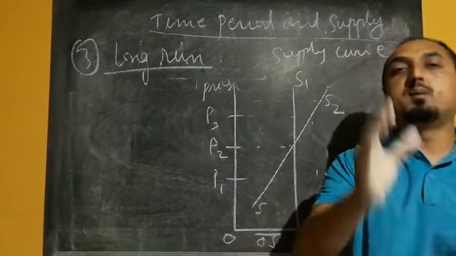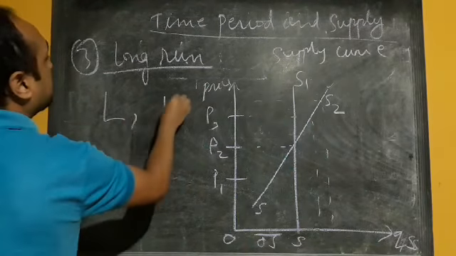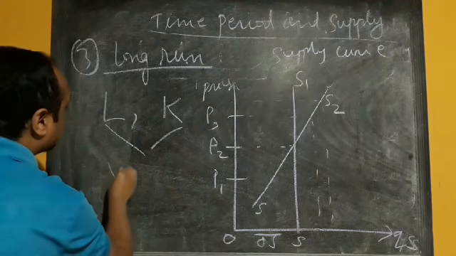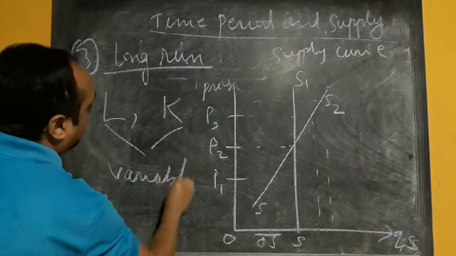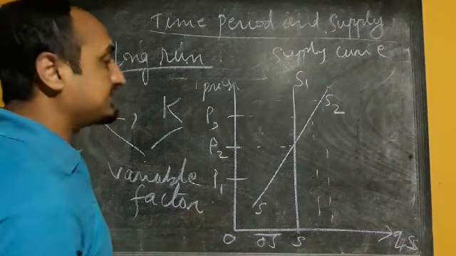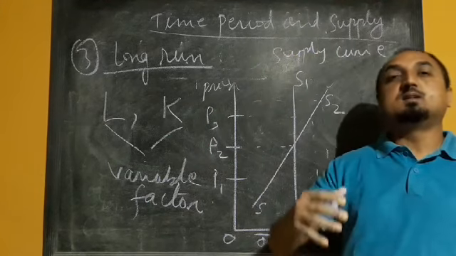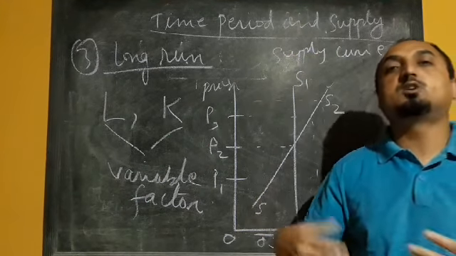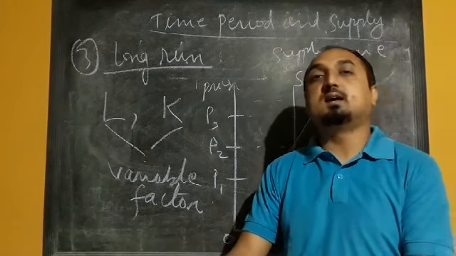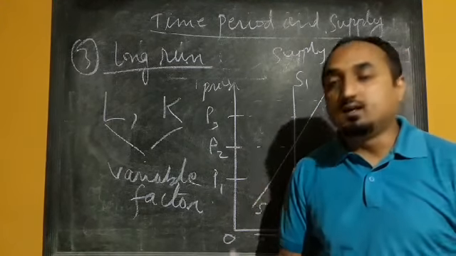Machine equipment will remain fixed. But in the case of long run, both labor and capital are variable factors. So production can be increased by changing both labor as well as capital. Capital means they can install more machine equipment, they can increase the plant size, and hence the production can be increased.